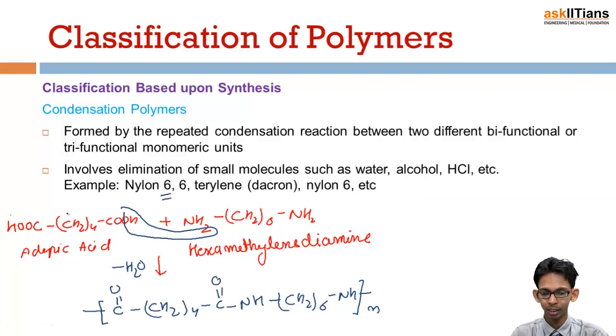Because there are 6 carbon atoms here and similarly 6 carbon atoms here. It is a condensation polymer formed by condensation reaction between adipic acid and hexamethylene diamine.